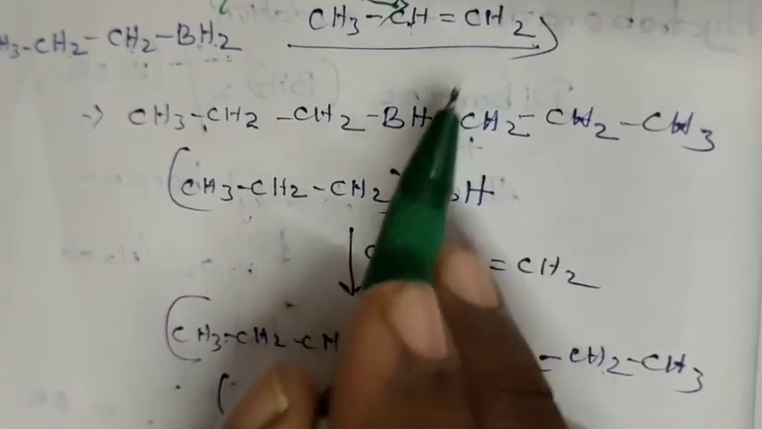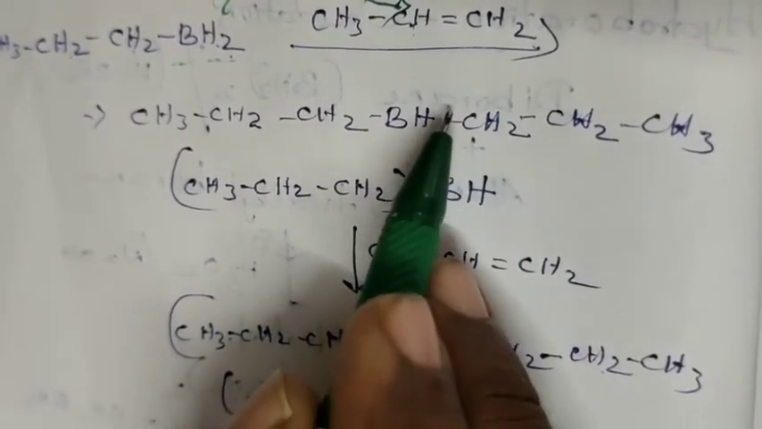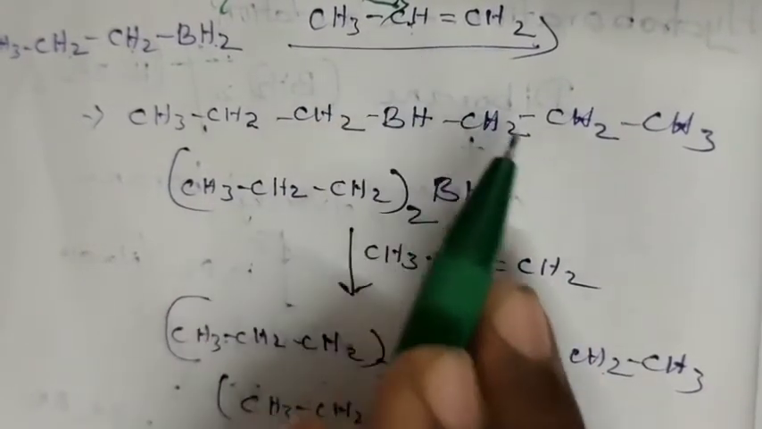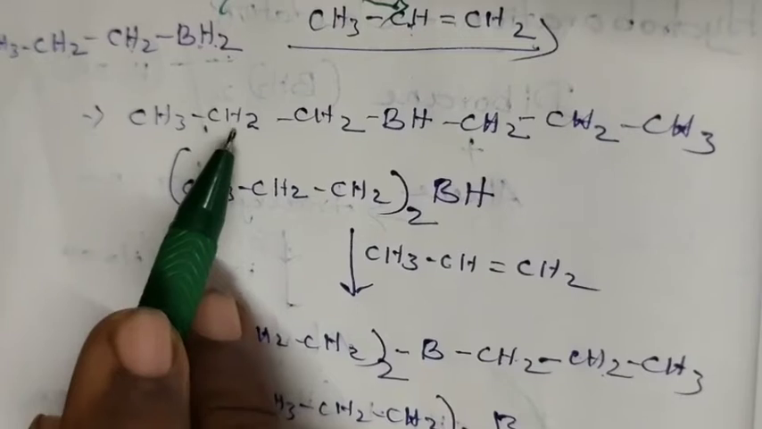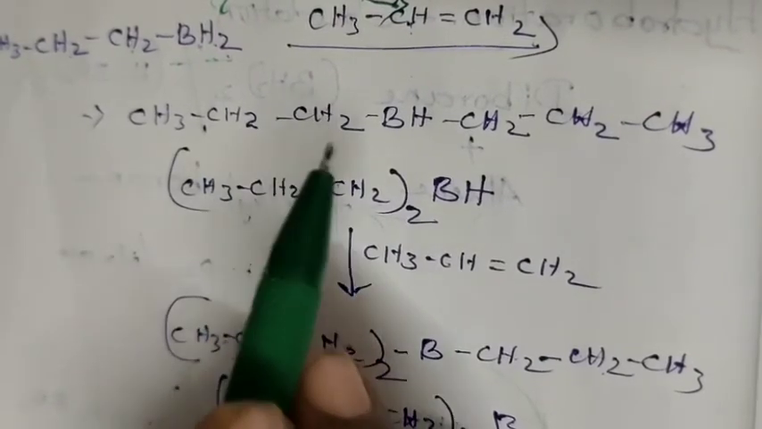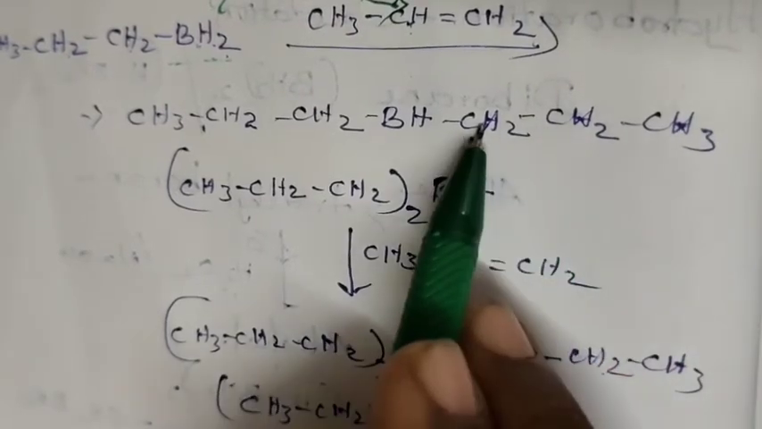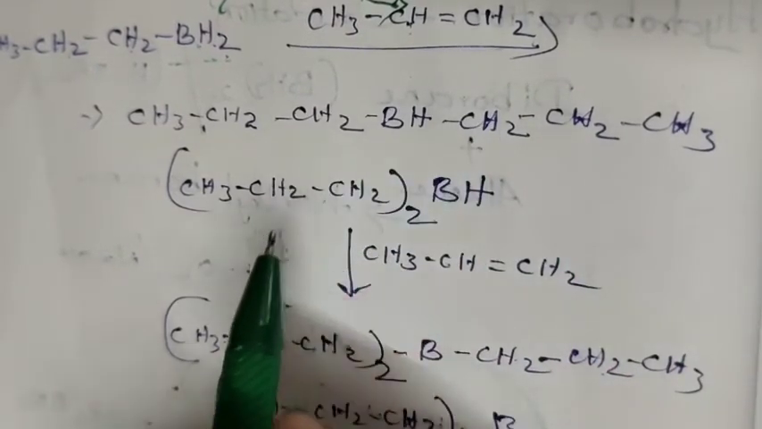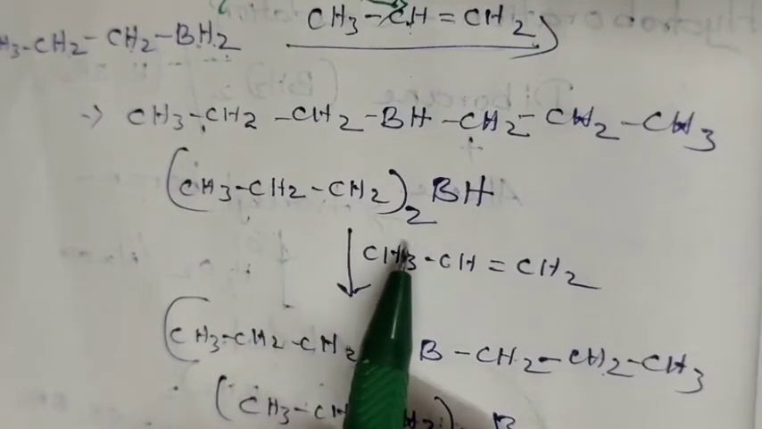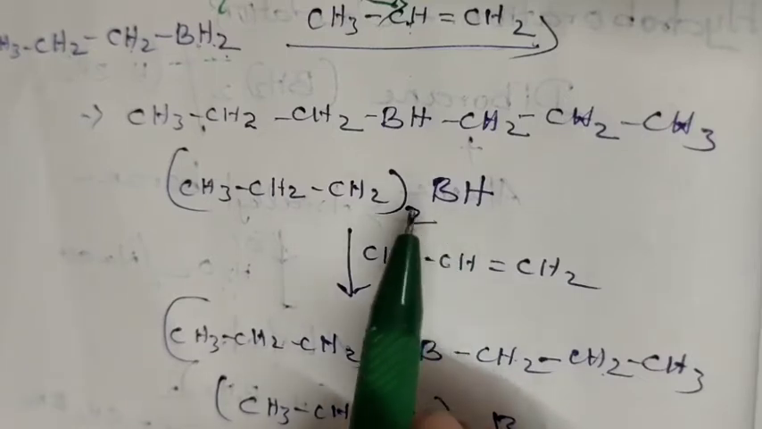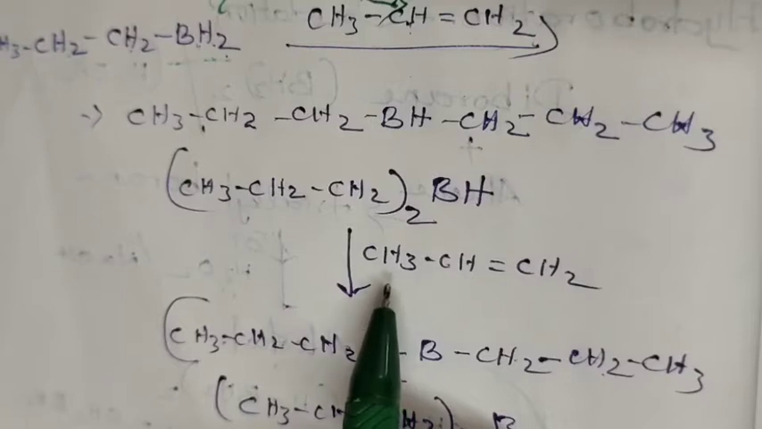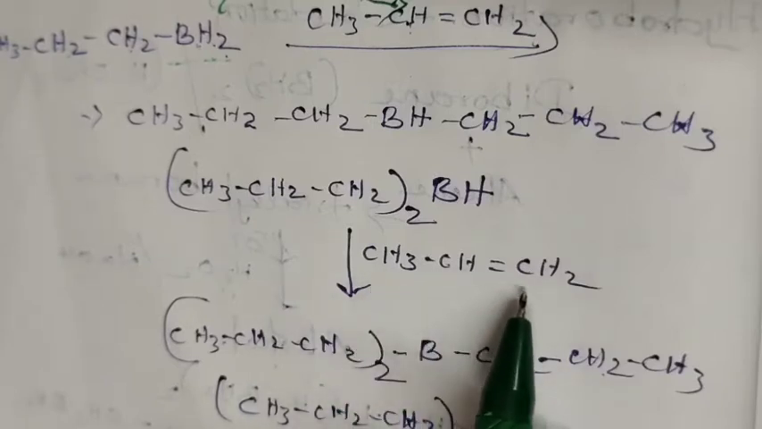So what are we getting? With the BH, CH2 adds. Now this double bond becomes a single bond. CH now becomes CH2 and CH3. So we are getting this product. This product CH3CH2CH2, similarly CH3CH2CH2. So we can write this compound as (CH3CH2CH2) twice BH. Now this compound reacts with the next molecule of alkene, CH3CH=CH2.